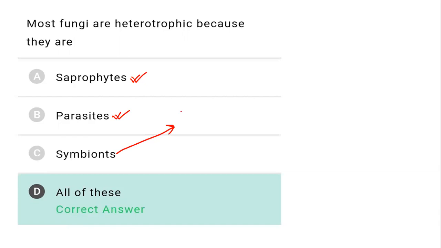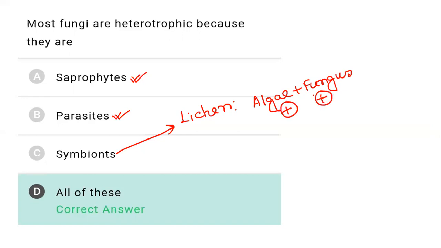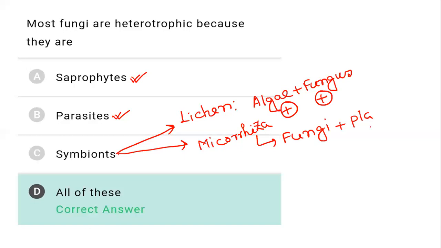We know that lichen is the association between algae and fungus. It is a mutualistic association, a plus-plus interaction where both benefit from each other. Another is mycorrhiza, also a symbiotic association between fungus and plant root.